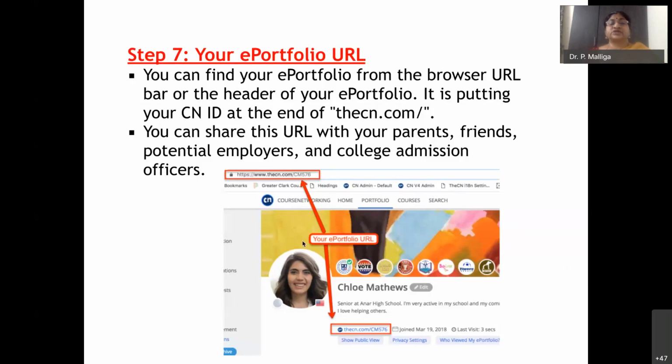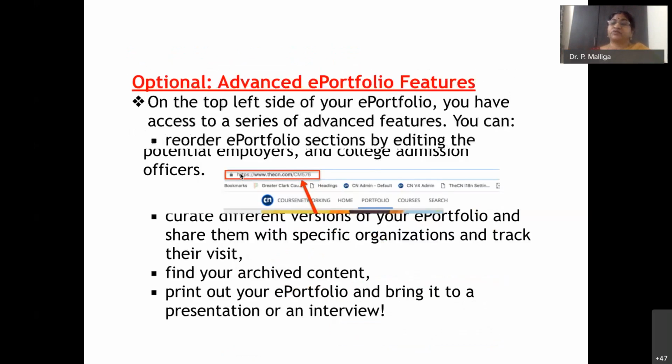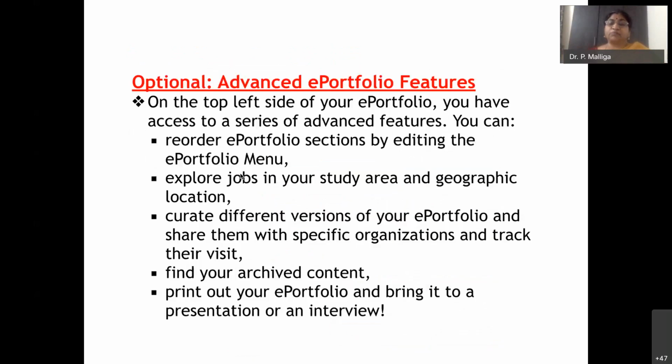So you can share this URL with anyone. Okay, for college admission officers, or for job seeking, or for expertise, or let us say you want to link with somebody who is doing project work in the same area. All those things, it's very useful, right? So these are the steps. This is apart from your LMS, this ePortfolio feature is one additional thing.